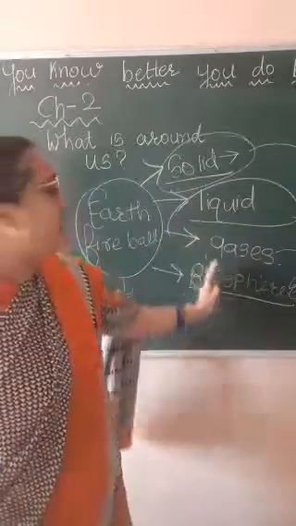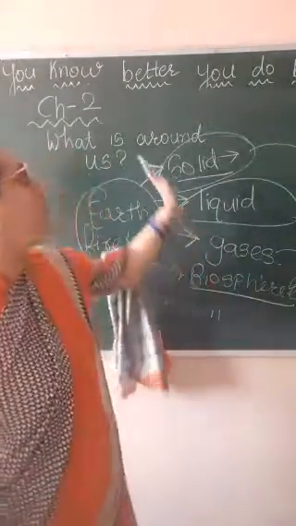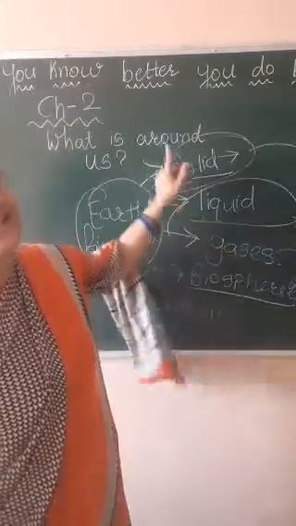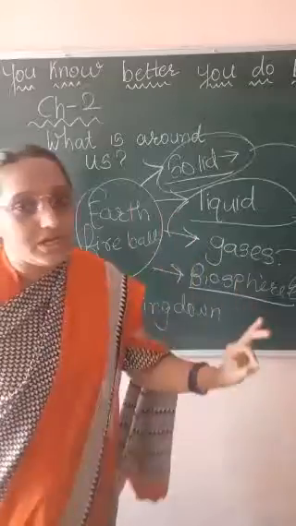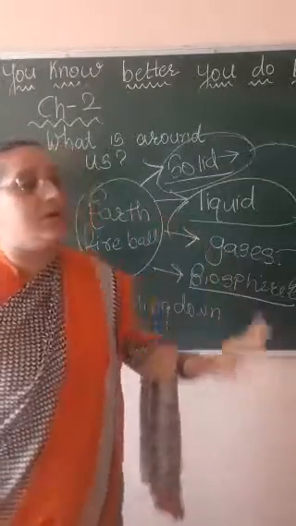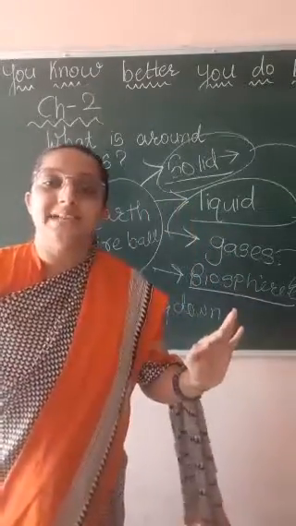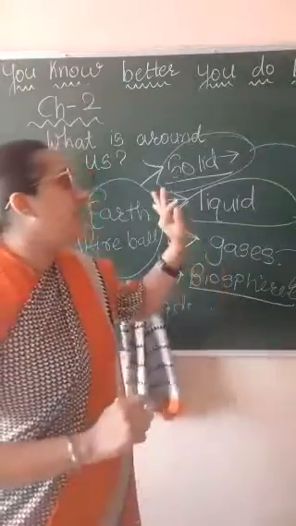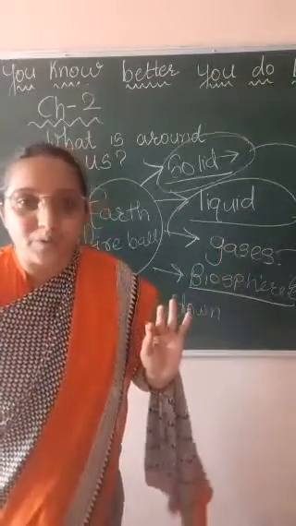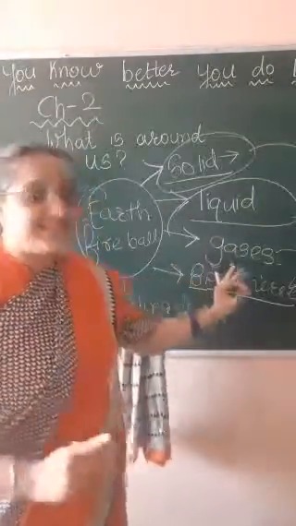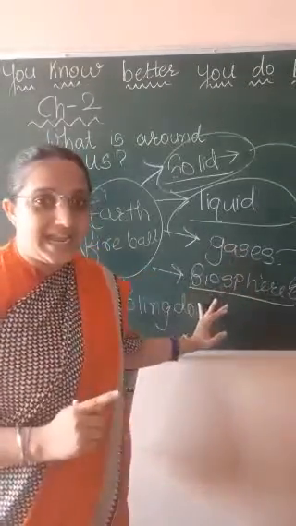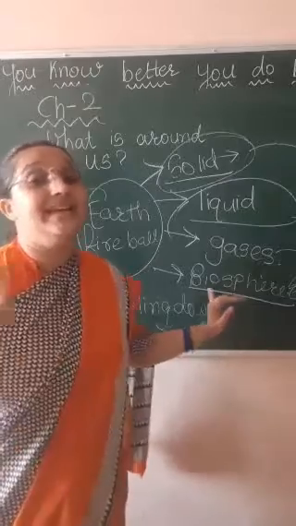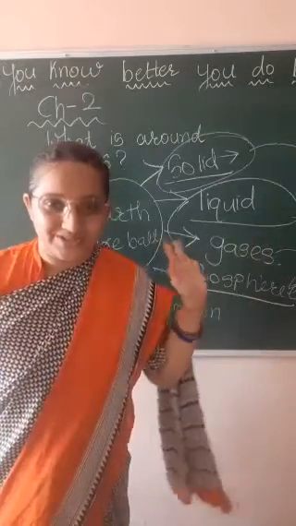So in short, we are going to learn about 4 spheres, that is lithosphere, hydrosphere, atmosphere and biosphere. Solid substance is equal to lithosphere. Liquid substance is equal to hydrosphere. Gaseous substance is equal to atmosphere, and wherever life is sustained is equal to biosphere.